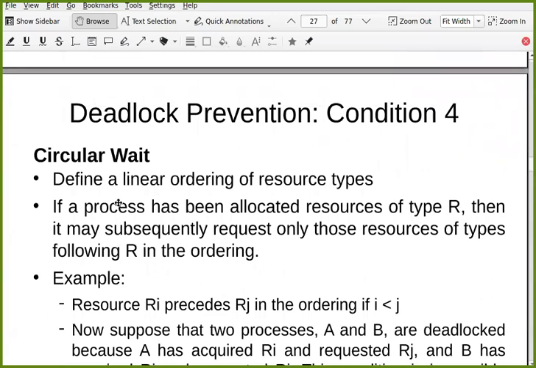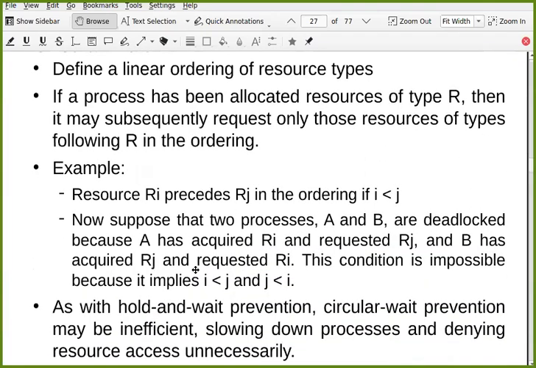So what you can do is define a linear ordering of resource types. If a process has been allocated resources of type R, then it may subsequently request only those resources of types following R in the ordering. Let us try to understand. Let's say resource Ri precedes Rj in the ordering. So there is some order of these resources, R1, R2, R3, R4.